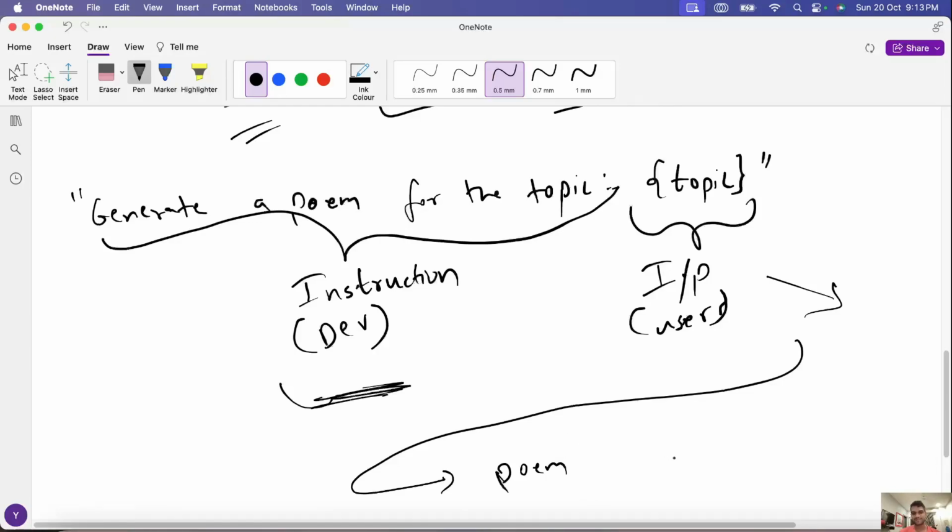So from poem to a title, this can be a second prompt, and together these two prompts will output a title and a poem together. So this becomes a whole system then. Now this is a very simple, naive example. We can probably do the same thing in one single prompt as well, where we write in the instruction: give poem and title for this topic. But you get the idea.